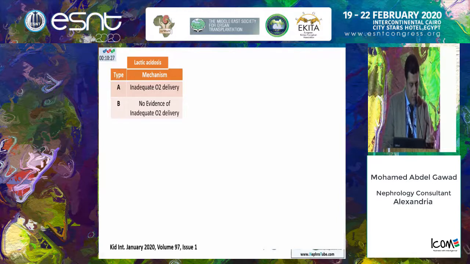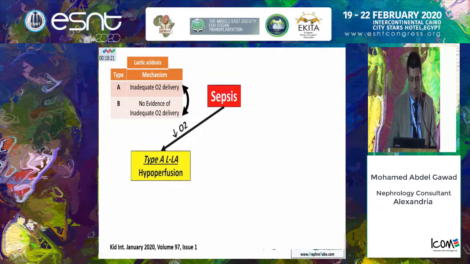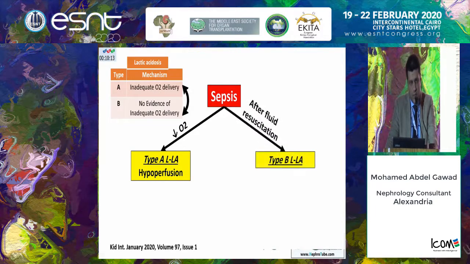We said that we have two types of lactic acidosis, but actually there is interaction between both in many causes of lactic acidosis, as in sepsis. We said that in sepsis there is hypoxemia, and this will cause type A lactic acidosis due to hypoperfusion. But it was found that even after fluid resuscitation, the patient is still in lactic acidosis.